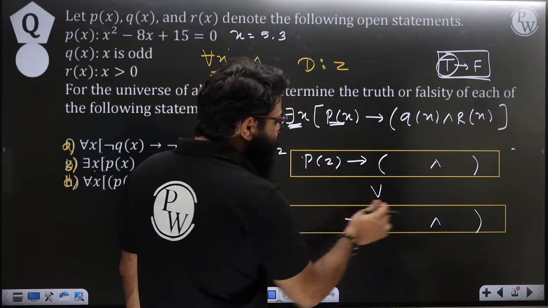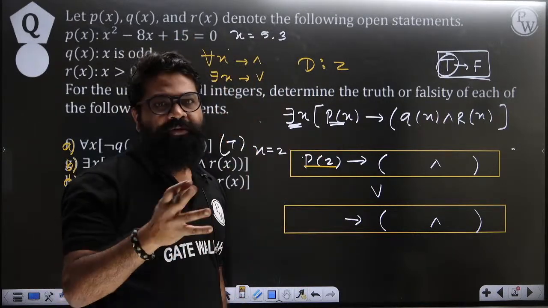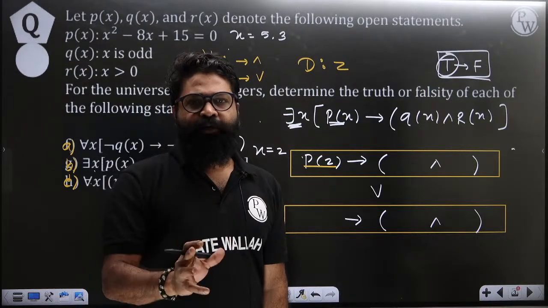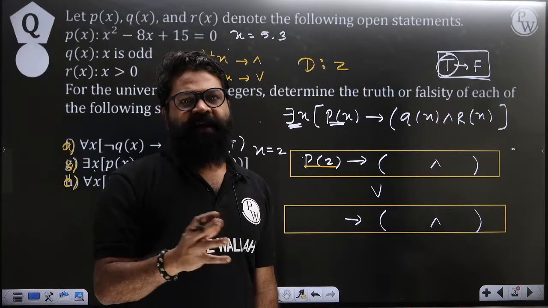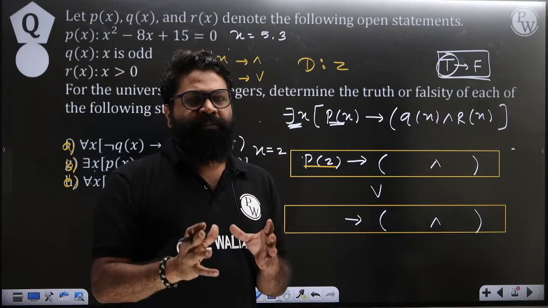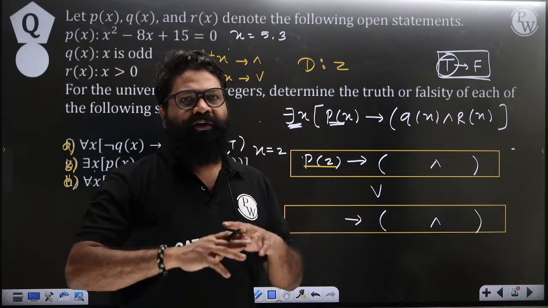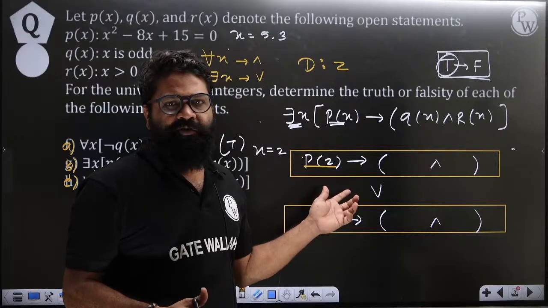Now, as we know, P of 2 will show me false. Why will it show false? Because P of x is only true for 5 and 3. So if you put P of x as 5 and 3, it will show true only for 5 and 3, not other than 5 and 3. But I have taken x equals 2.